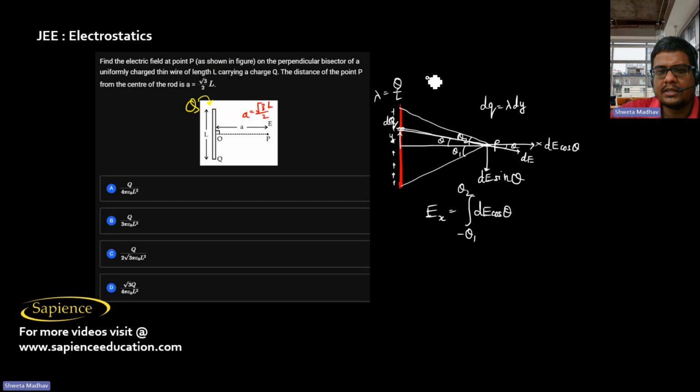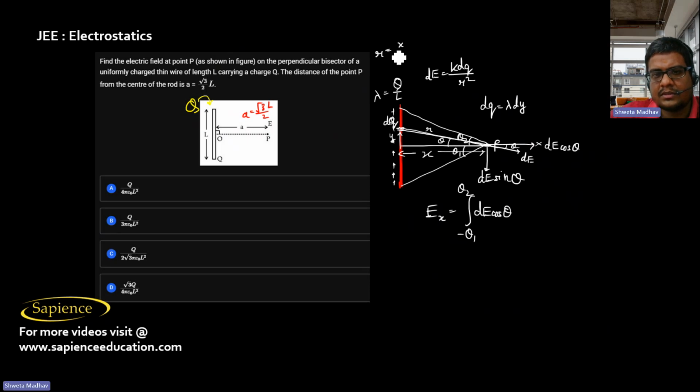Now dE is obviously k dq by r square. If I take this length as x, then r is actually x by cos theta.